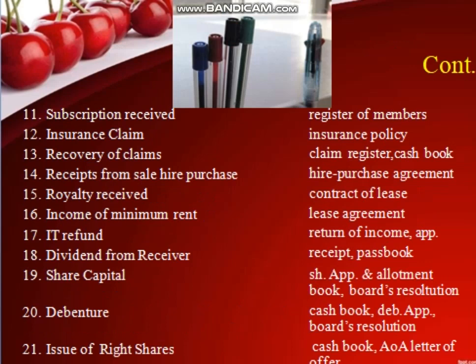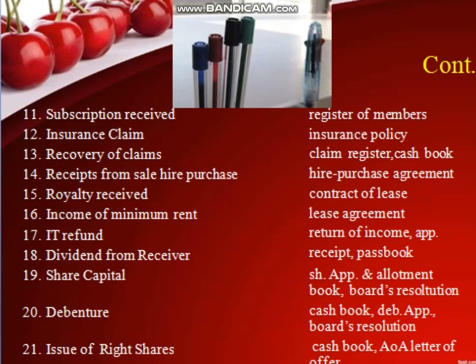Here are some other items included in the receipt side of cash book: subscription received, insurance claim, recovery of claims, receipts from sale on hire purchase, royalty received, income from minimum rent, IT refund, dividend from receiver, share capital, debenture, issue of rights shares, etc. Subscription received is vouched with the help of the register of members.